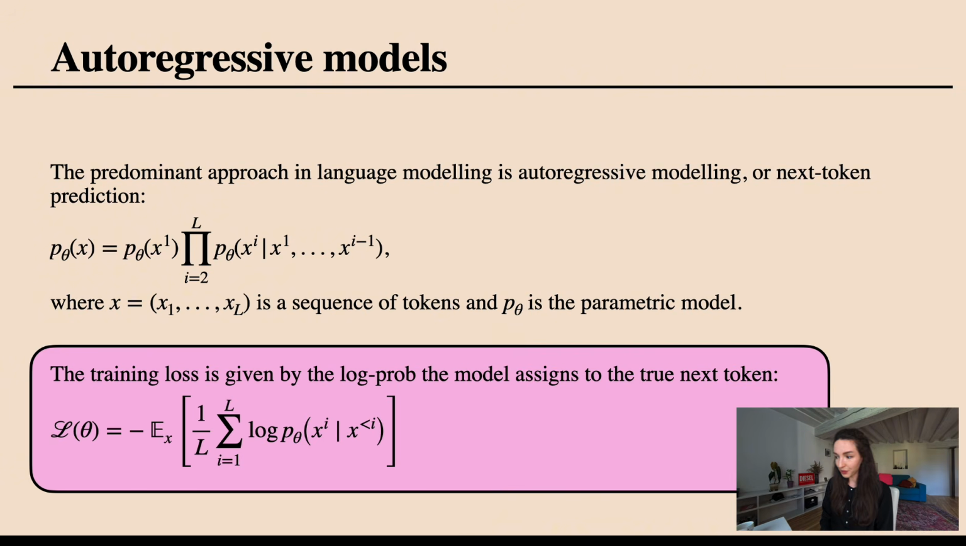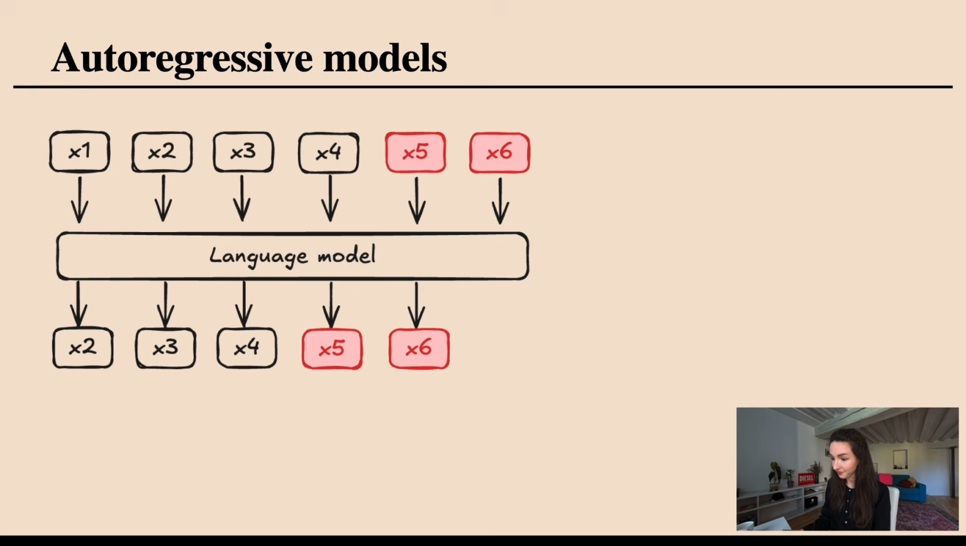So in autoregressive modeling, everything is based on this idea of predicting the next token conditioned on the past. So the probability of a sequence is decomposed into these conditional probabilities of how likely is the current token conditioned on everything that came before it. And also the training loss that we use is essentially the log probability that the model assigns to the true next token, when feeding the past sequence into the model.